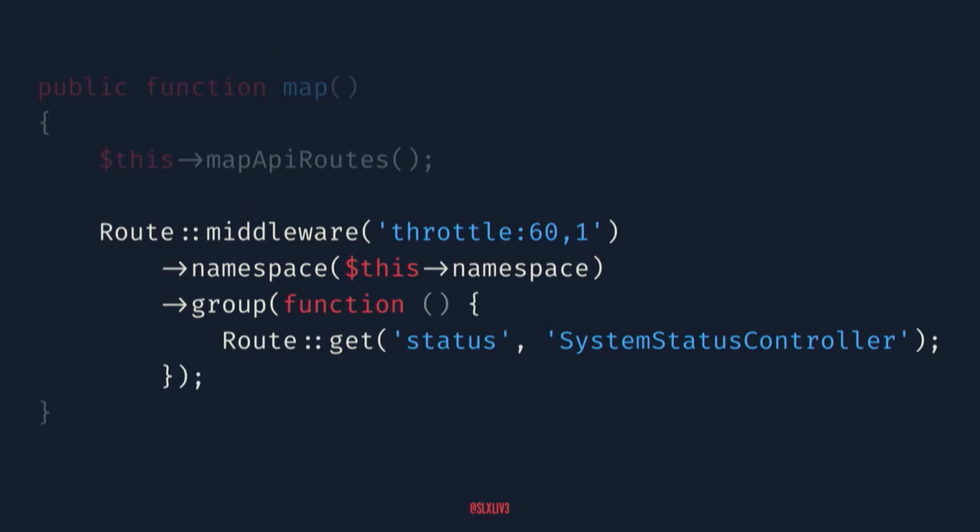So while we're in the route service provider, I want to talk about a little something that I do to aid in our deployment process and some ecosystem stuff. So I like to add in a status route. The reason why I put this in the route service provider rather than in the API route is I might have some globally applied middleware that I want for all of my API routes, but I don't necessarily want it to affect this, and I don't want having this to affect decisions about what I do inside of my API routes. So I put it in the route service provider just so it's on its own little island, and you can put whatever you want wrapping around this.